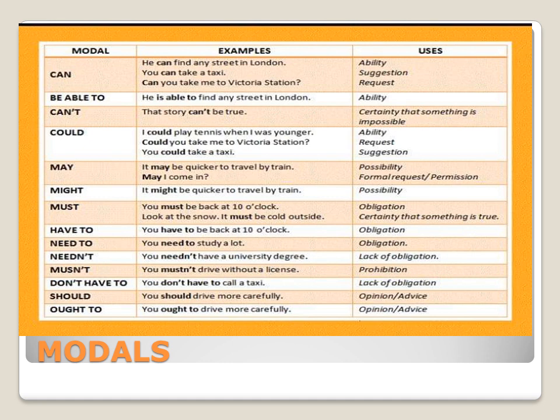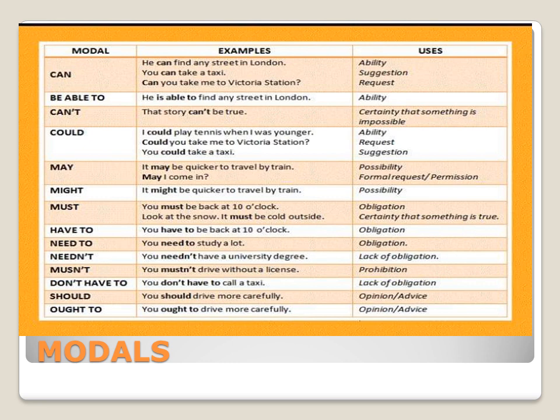Must, for obligation and something I'm certain of. You must be back at 10 o'clock. This is an obligation, like the rule of the class. Look at the snow. It must be cold weather, or it must be cold outside. I'm sure of it. And this is what we call deduction. You're sure of something based on information. Look at the snow. This is like evidence. It must be cold outside.